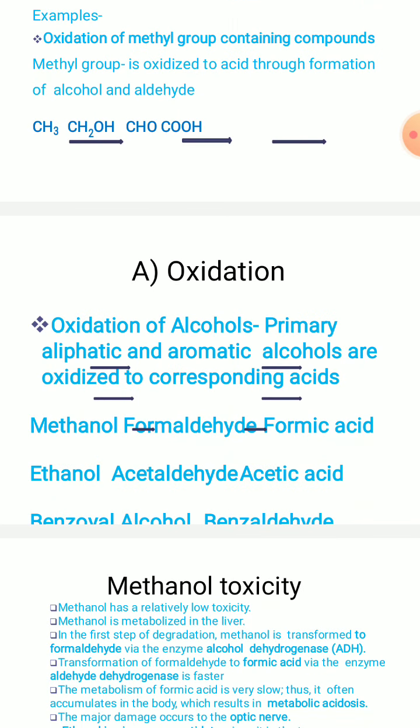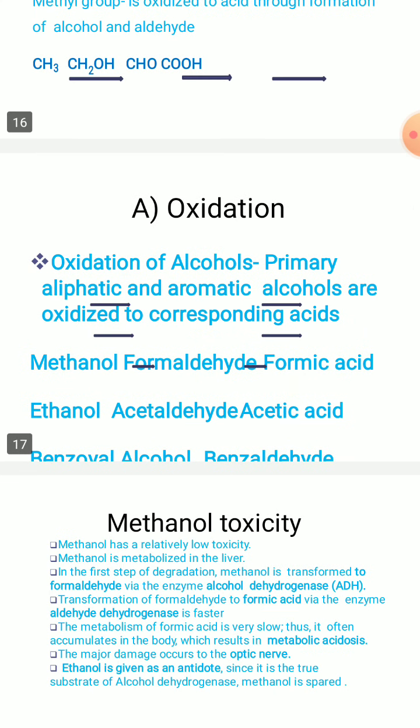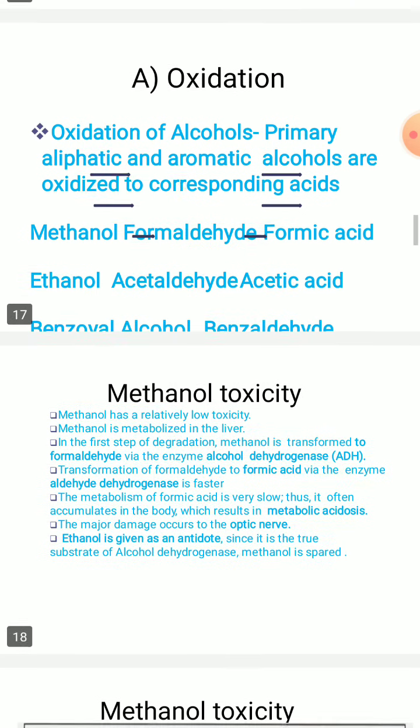You can see one more example, oxidation of alcohols such as primary aliphatic and aromatic alcohols. These are oxidized to the corresponding acids. For example, methanol first forms formaldehyde and formic acid; ethanol forms acetaldehyde and acetic acid; benzyl alcohol is converted into benzaldehyde and benzoic acid. This is how the oxidation of xenobiotic compounds happens inside our body.